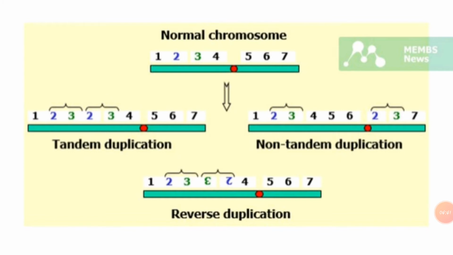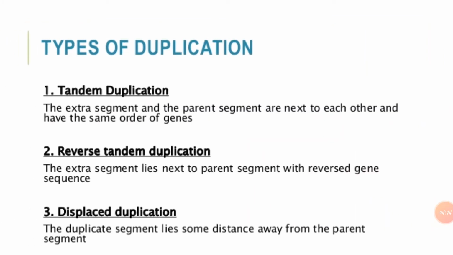So in tandem duplication, the extra segment and the parent segment are next to each other and have the same order of genes. Then reverse tandem duplication: here the sequence of genes in the duplicated region of a chromosome is just the reverse of the normal sequence. The extra segment lies next to the parent segment with reverse gene sequence.